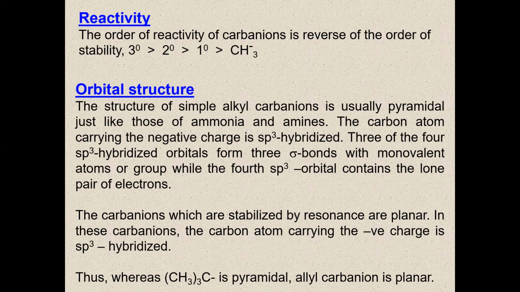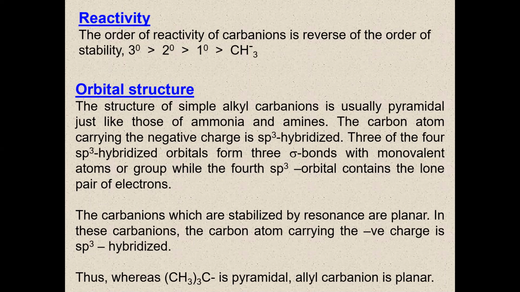The carbon atom carrying the negative charge is sp3 hybridized. 3 of the 4 sp3 hybridized orbitals form 3 sigma bonds with monovalent atoms or groups, while the 4th sp3 orbital contains the lone pair of electrons.